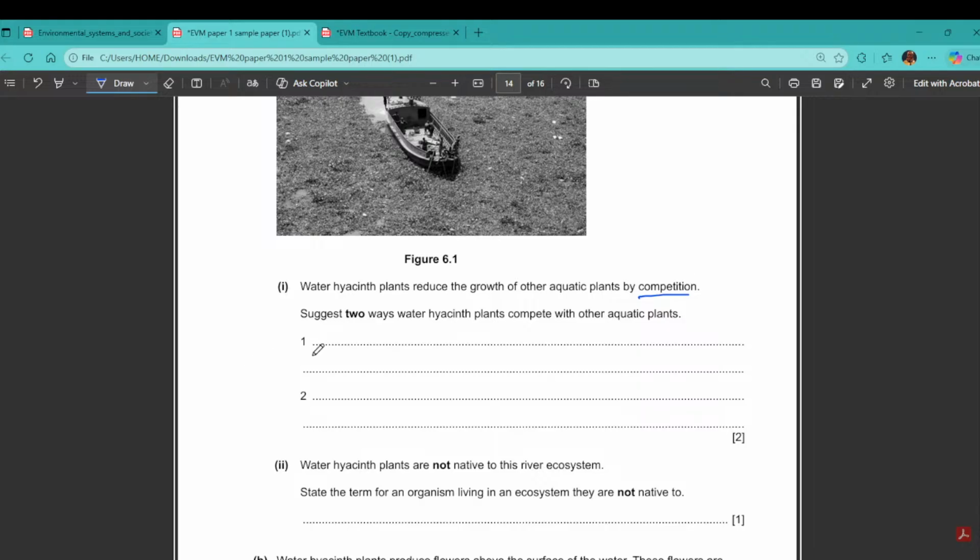How do they compete? One, they compete for space because they have to grow and take as much sunlight as they can, right? And the second one is space and mineral ions or light, you can put it. So let's put it for first one, light. Okay, they grow faster and compete for light and mineral ions. Okay, second point we can put it as space.